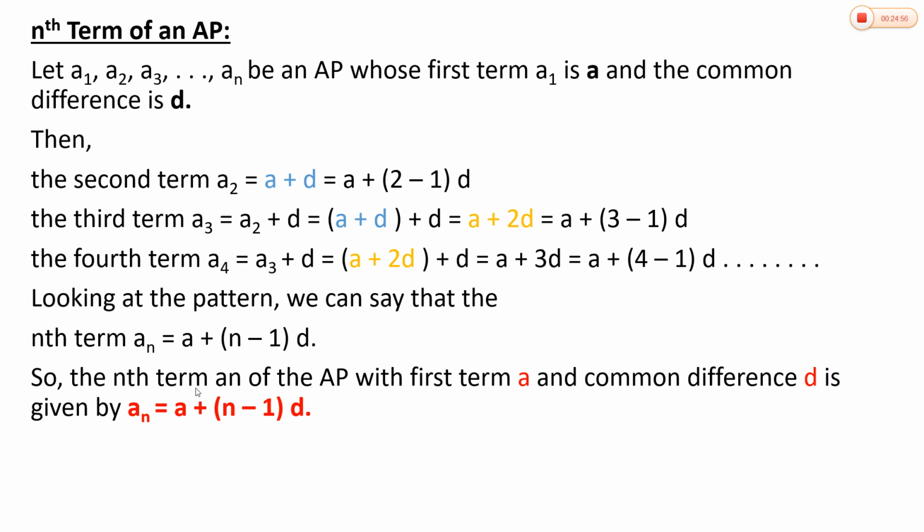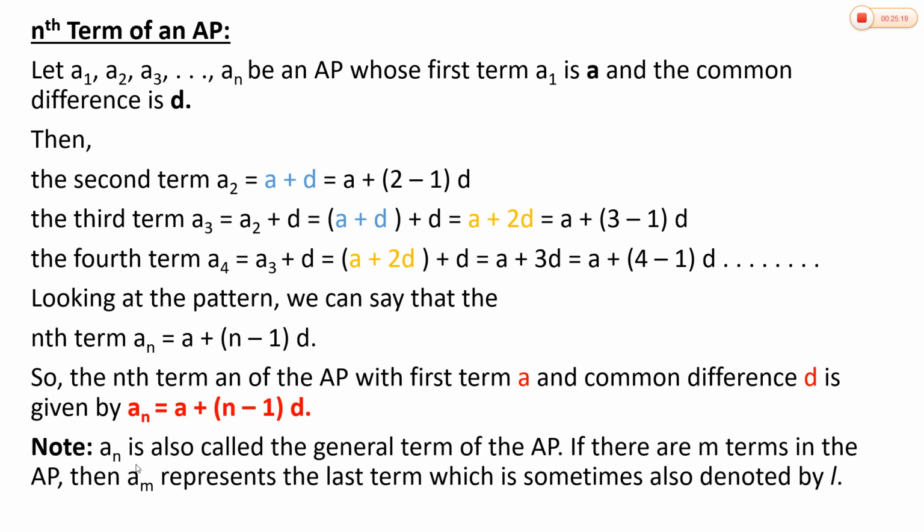So the nth term of an AP with first term a and common difference d is given by an is equal to a plus (n minus 1) into d. Very important formula. Here a is the first term and d is the common difference.